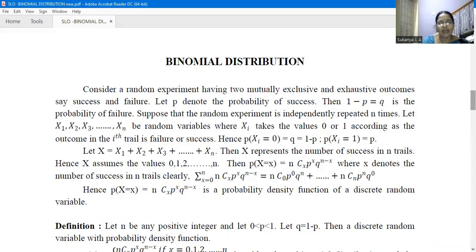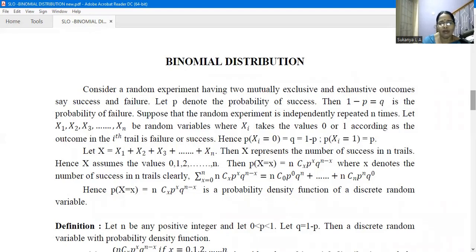Mutually exclusive means if one outcome comes, the other outcome cannot come. And exhaustive means there are totally only two outcomes. One is called success and the other one is called failure. For example, we can consider tossing of a coin. Either head will appear or tail will appear.